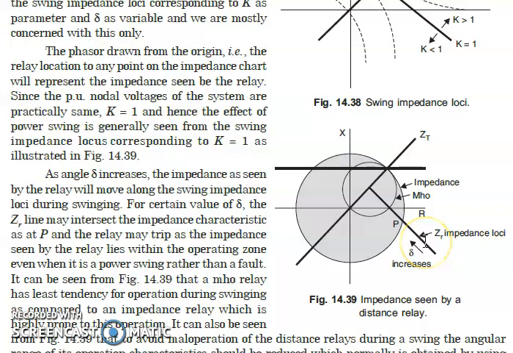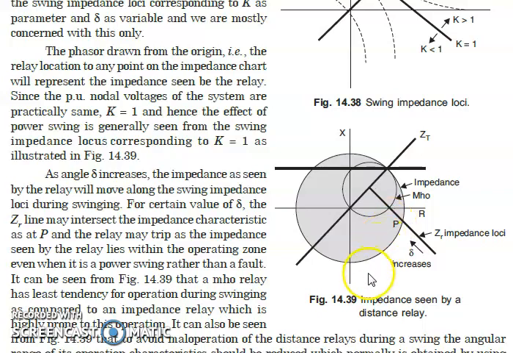So in this case, the line and the impedance characteristic intersect at point P, and the relay may trip if the impedance seen by the relay lies in this operating zone, even when it is a power swing rather than a fault. So it is clear from this figure that only the Mho relay, this one, has the least tendency to operate during swinging as compared to the impedance relay, which is highly prone to this operation.